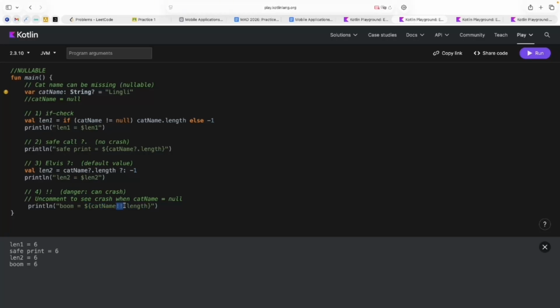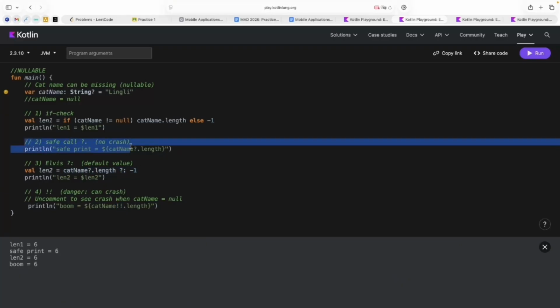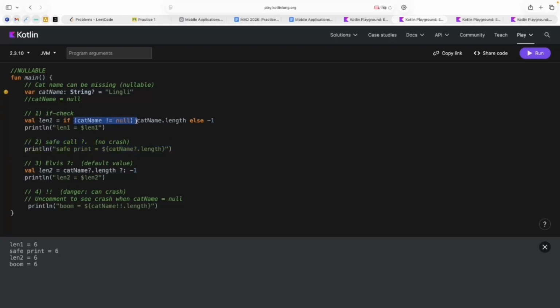That's why it's better not to use such a way of working with nullable variables. It's better to use this one or just check it with an if condition.